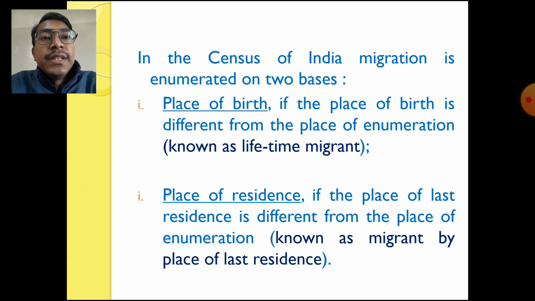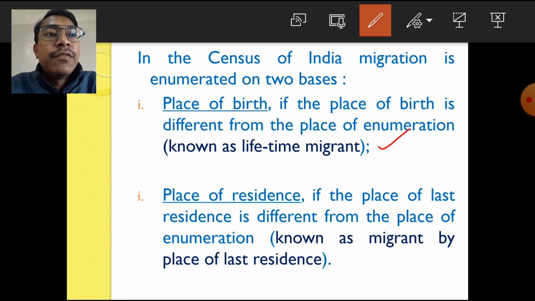See, what is this place of birth actually? If the place of birth is different from the place of enumeration, then those people are known as lifetime migrants. Suppose the census is being conducted, and a person who is settled in a particular city is asked during the census whether he is an original resident of that place or he has migrated from somewhere else. If he says that he has migrated from some other place, that will be the place of birth, and he will be considered a lifetime migrant.